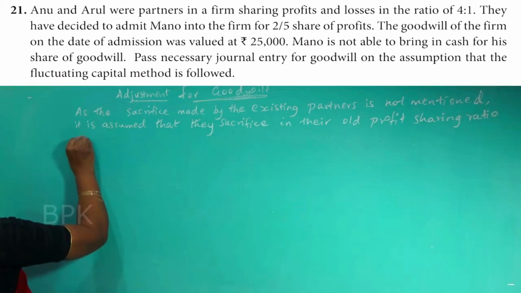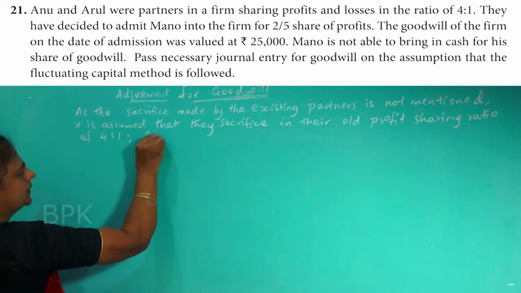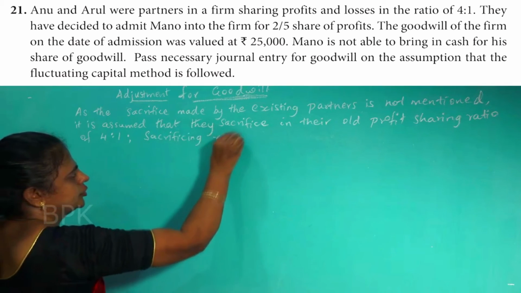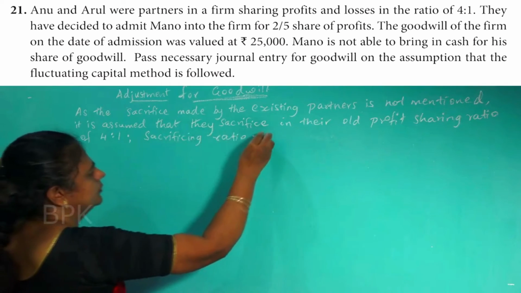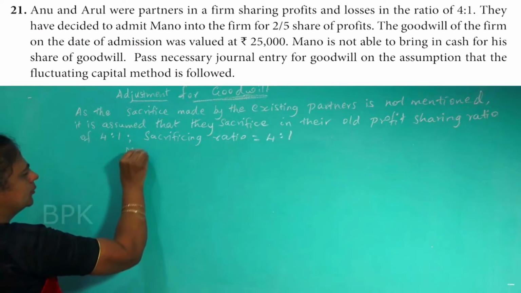Old profit sharing ratio of 4:1. So sacrificing ratio is equal to 4:1. The new partner is Mano.